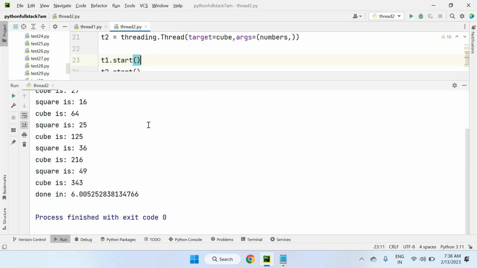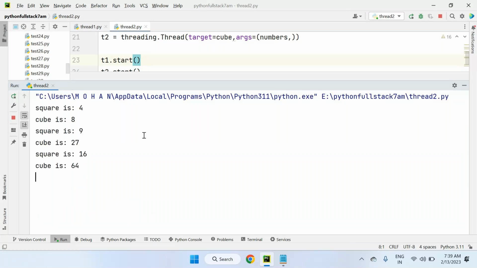Now how much time is it taking here? 6 seconds. Previously with the single threading program it was 12 seconds. Meaning, half of the time we have reduced. Yes, half of the time we have reduced. So 6 seconds we have. So let's run this now. This time you can see this.